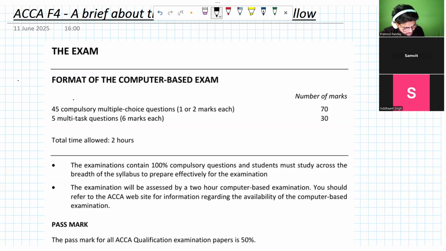Basically what happens is that in your section B, you will have a multiple task question, and that will be a case study which will be provided to you.